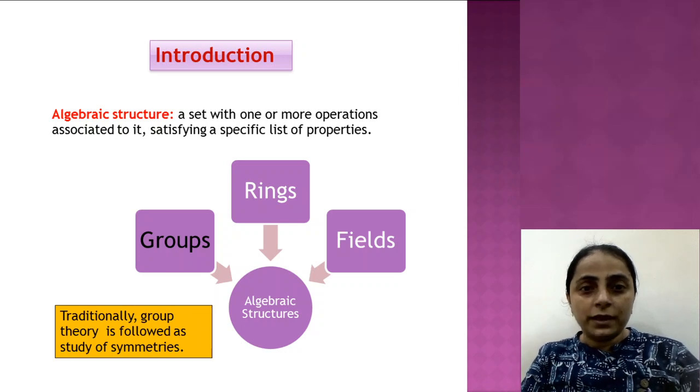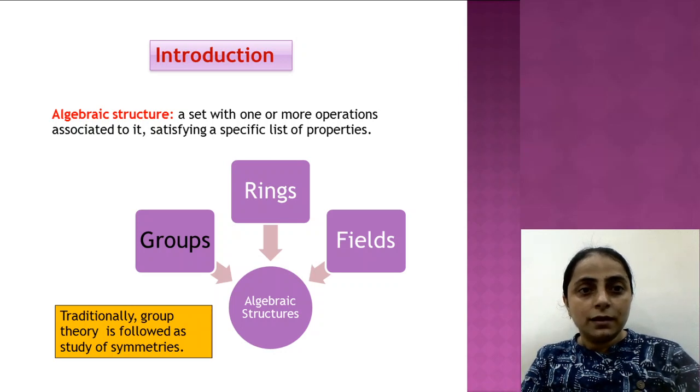When we talk of group theory, what do we mean by a group? Group is one of the most basic and fundamental algebraic structures. And now, what is an algebraic structure? Any set with one or more operations associated to it and satisfying a certain set of properties would be called an algebraic structure. Now, in algebra, you may come across various algebraic structures, for example, groups, rings, fields, etc.